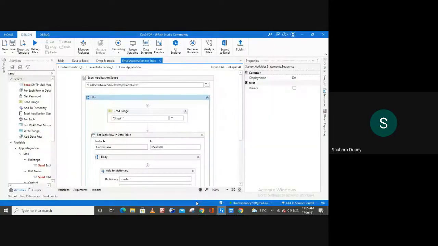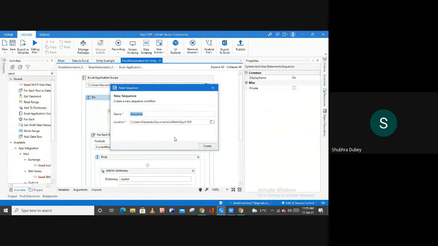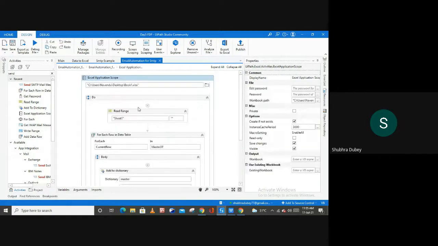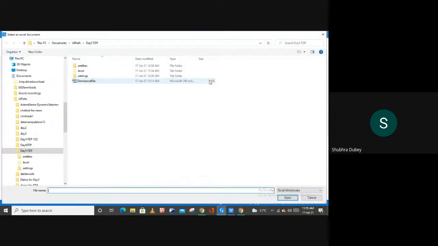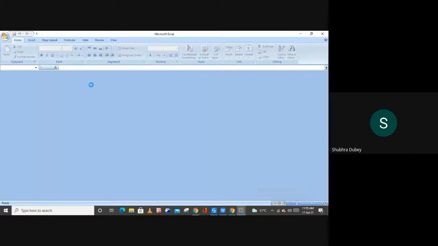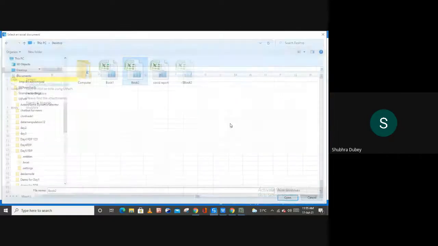Let me open the studio again, and I'm going to make the change. So okay, now let me take the one. Instead of this, let me tell you how you can do this from here only. So let me indicate my book, I think book 2. Yeah, book 2.